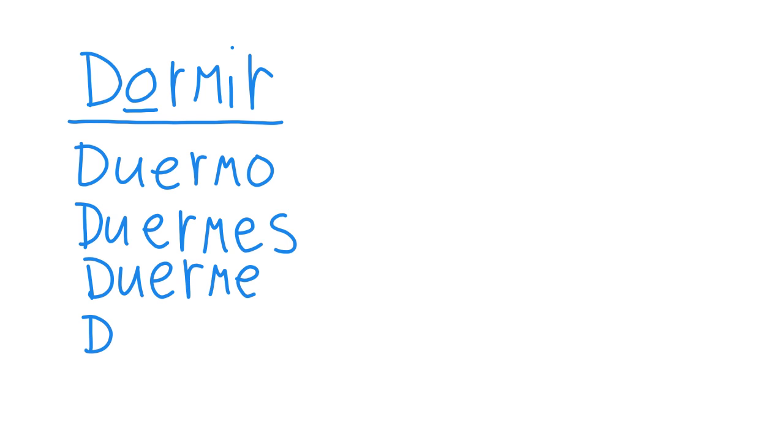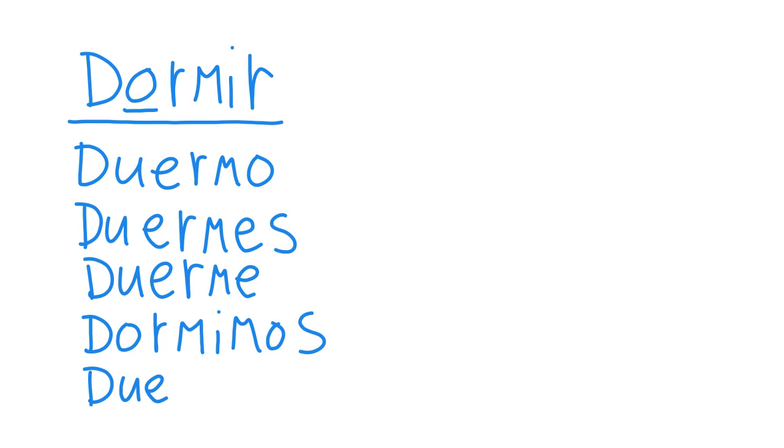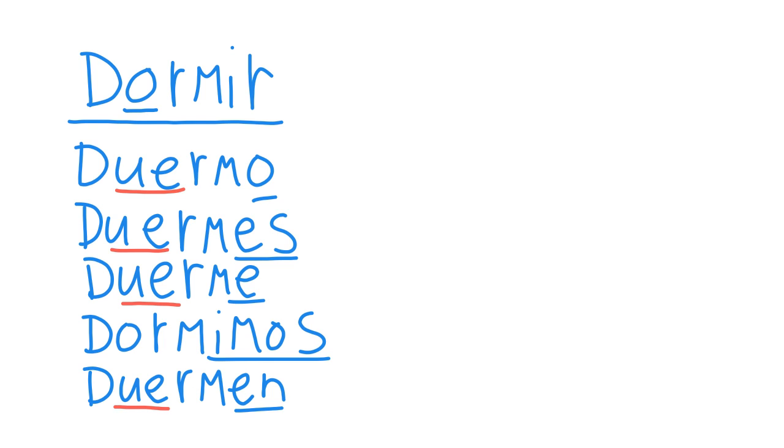And then in the nosotros form, remember we don't change the O, so it'd be dormimos. And then we change it here, so duermen, okay? So, for the most part, the endings are always gonna be the regular endings in the present tense. We just want to change the O to a UE in all of the boot, okay? So the nosotros form, we don't change because it is not in the boot.